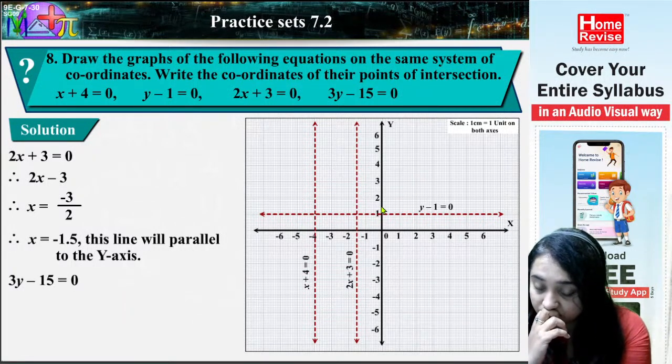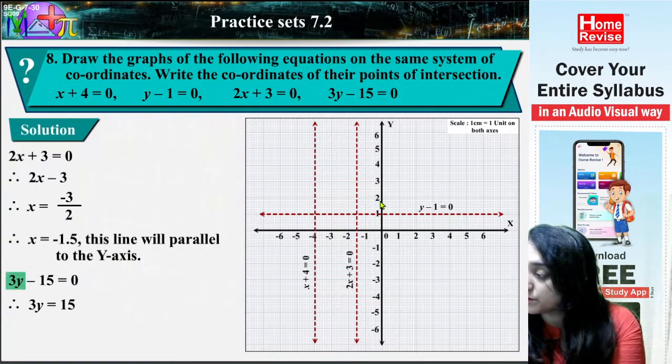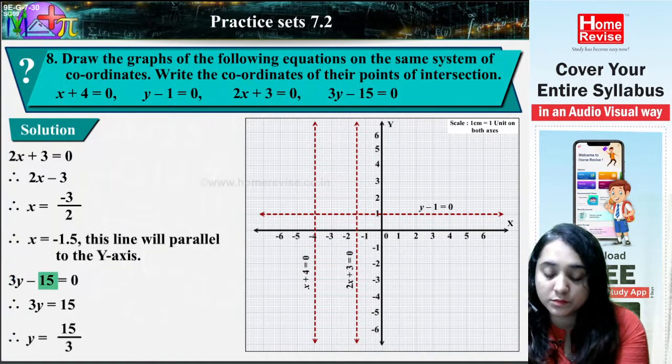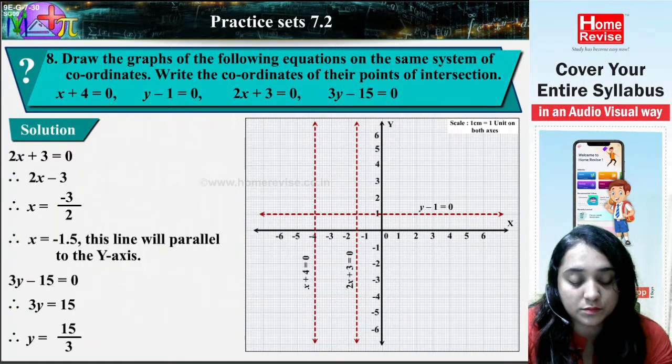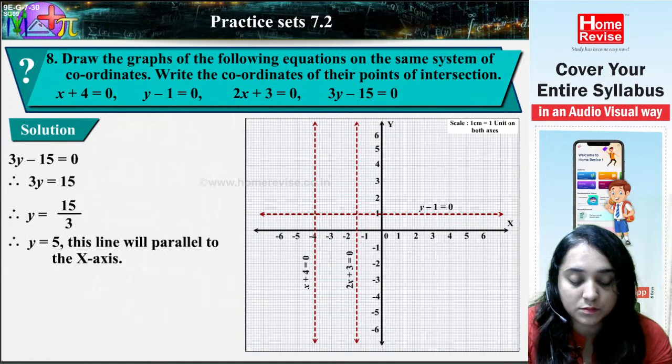3y minus 15 is equal to 0. Therefore, 3y is equal to 15. Therefore, y is equal to 15 upon 3. Therefore, y is equal to 5.